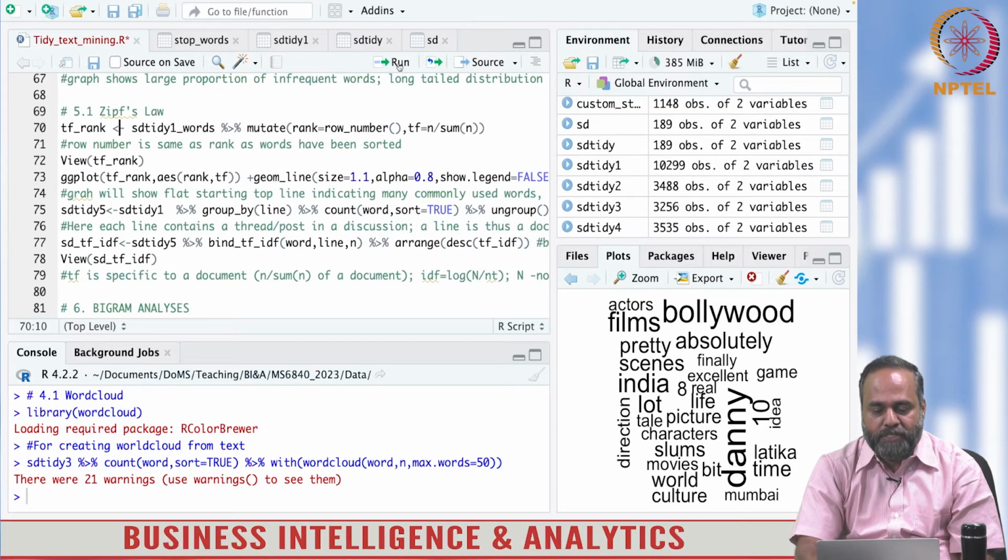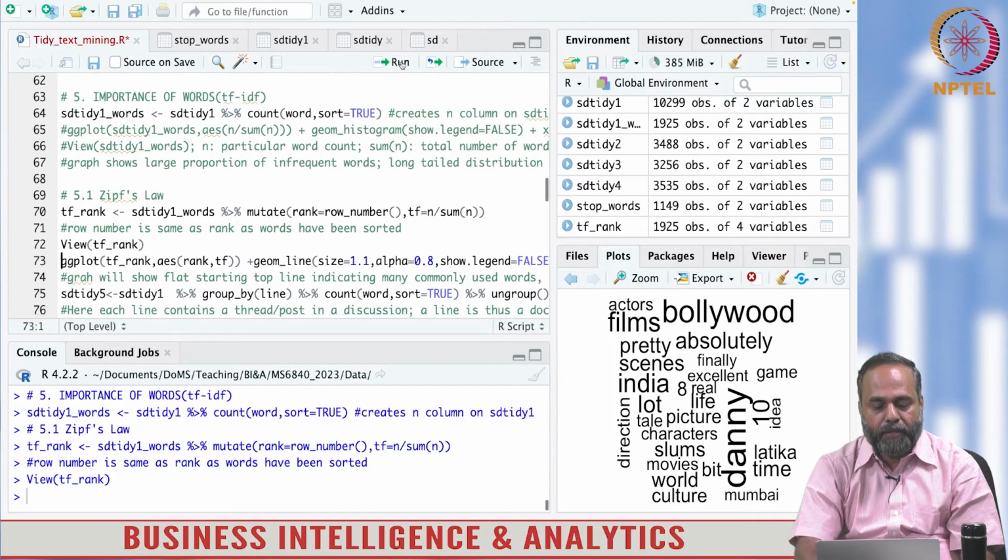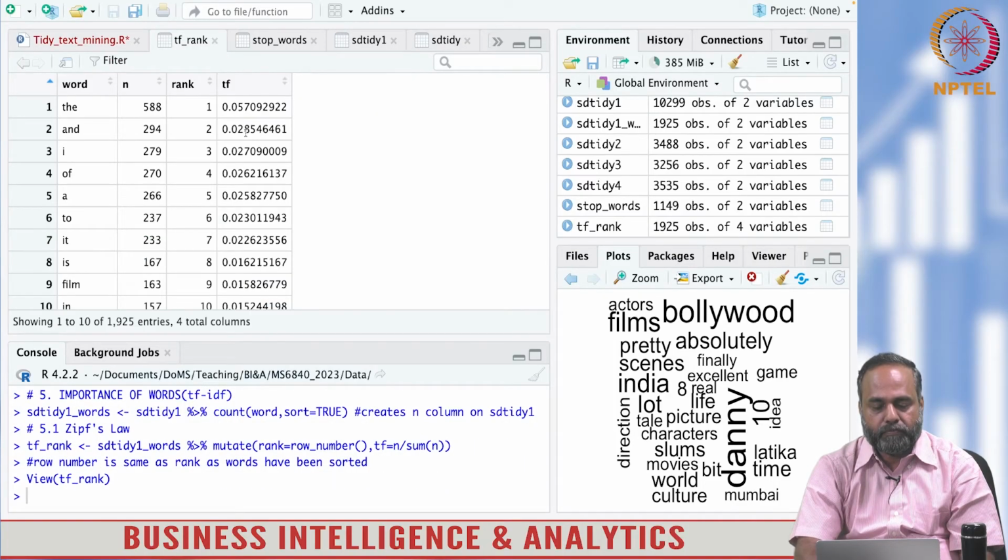Let me first plot this and show you. Here it calculates the term frequency. We discussed what term frequency is. We haven't removed stop words here, so we are using the tidy data. The term frequency, TF, is the number of times that word occurs in a particular document divided by the number of words in the document.